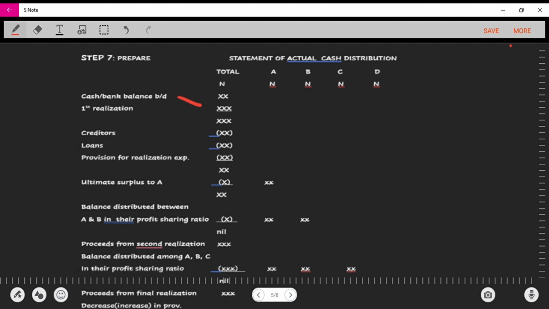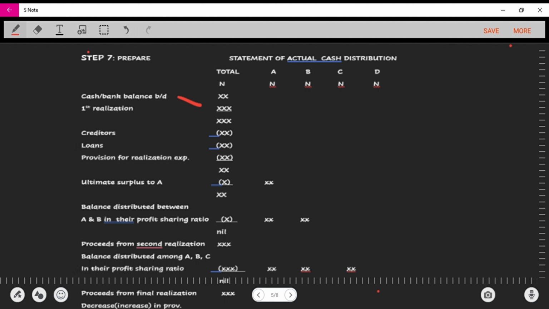You'll be given a statement of financial position, and you might not have it, but in a case where you do have cash or a bank balance in the statement of financial position, you have to add it to the cash realized before you begin to share this to the creditors. This is the statement of actual cash distribution.